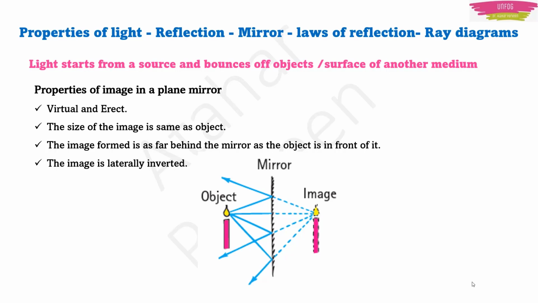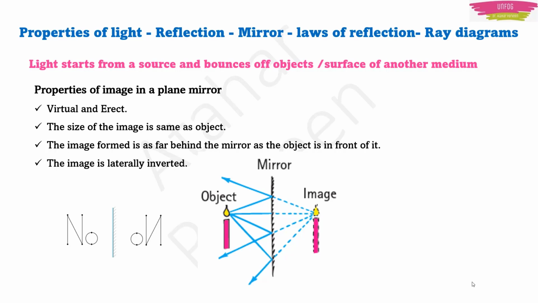Third is that the image is formed as far behind the mirror as the object is in front of it. You must have noticed, if you take something very near to the mirror, then the image appears to be very near in the mirror. So that is the property of the image formed in the plane mirror. And the last and the most important property of the image formed is that it is laterally inverted. What do you mean by laterally inverted? For example, if you are taking a poster written as "no" in front of the mirror, then your "no" looks like this. So this "no" looks laterally inverted in the image. So these are the properties of image formed in the plane mirror.